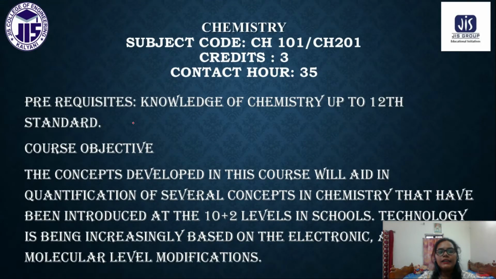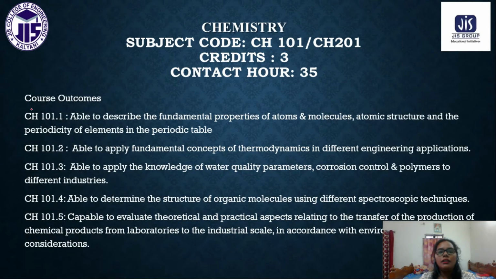These are some of the course objectives that we have. The subject name is chemistry, and the subject code is CH101 or 201. The credit is 3, contact hours are 35. These are some of the course objectives for our course, and these are some of the course outcomes that we have designed.